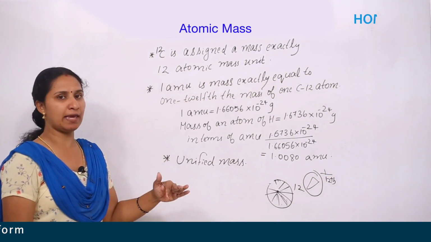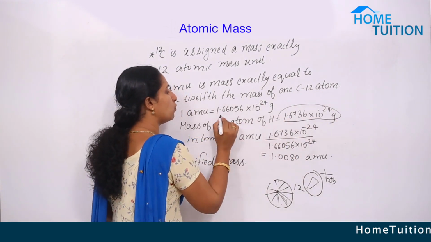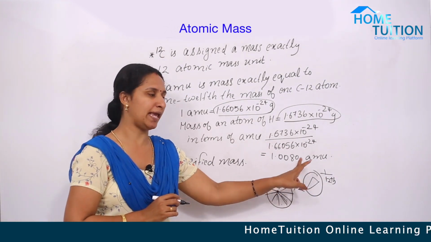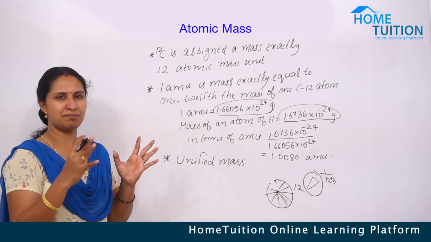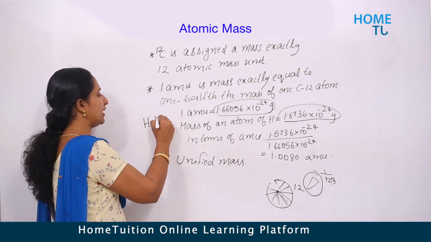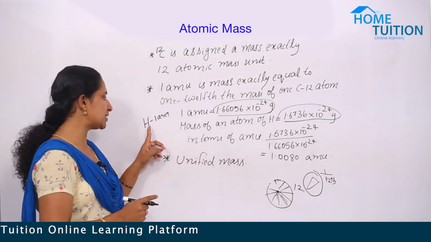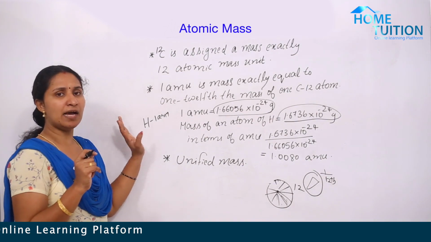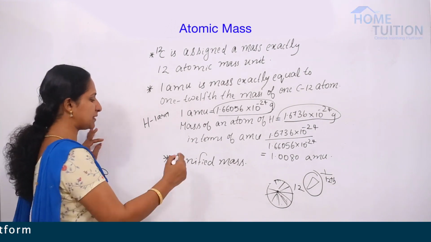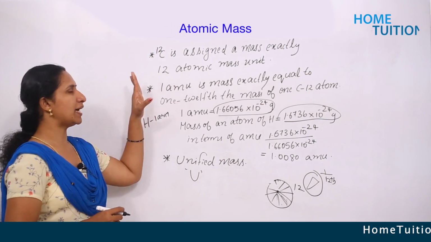And in terms of AMU, first we divide what? The mass of this one by the 1 AMU, and we get 1.0080 AMU. By calculating this, we consider the atomic mass of hydrogen as 1 AMU. It's actually 1.0080, but we consider it as 1. And now the atomic mass unit is replaced by unified mass and is represented by the letter u. Is it clear? That's about atomic mass.